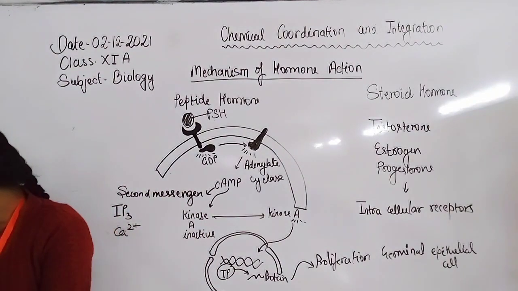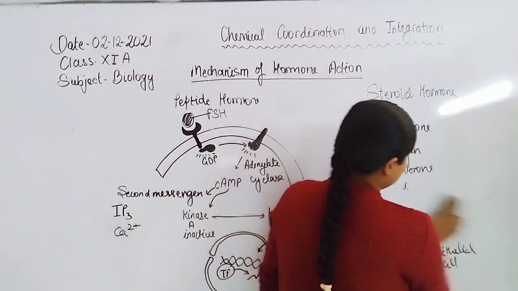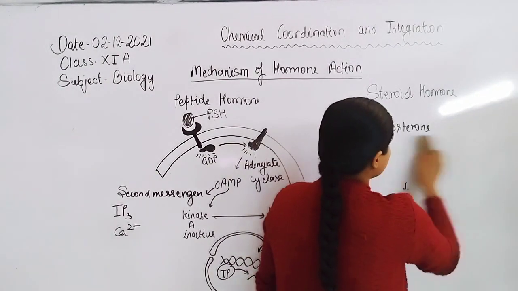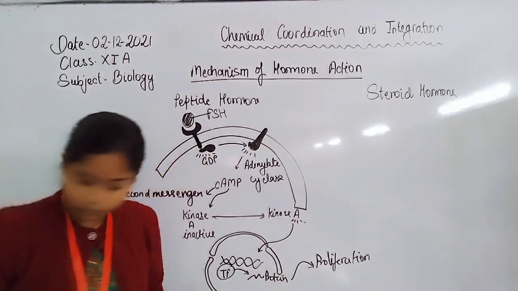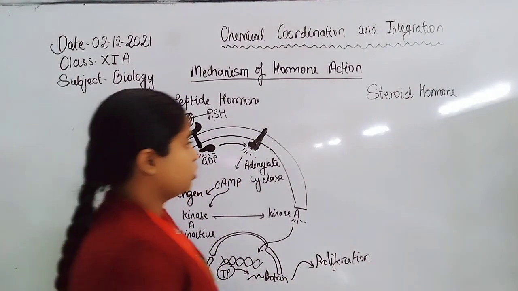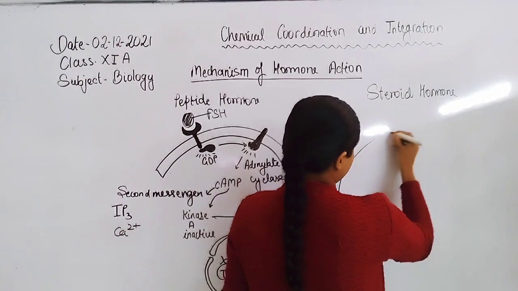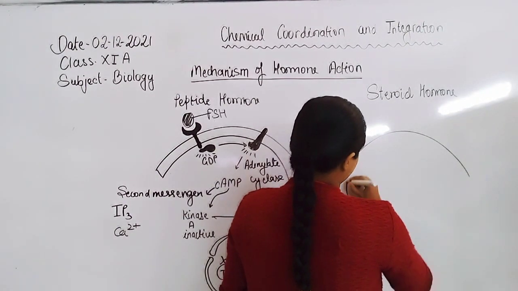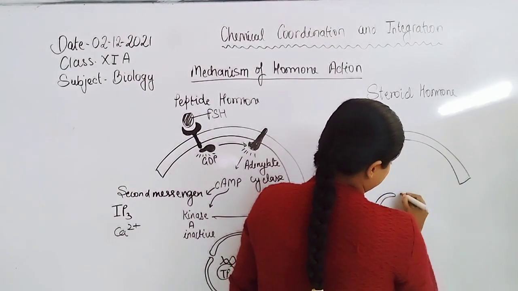There are two kinds of receptors, both included in the intracellular receptors, because steroid hormone can cross the lipid bilayer of the cell membrane or nucleus.